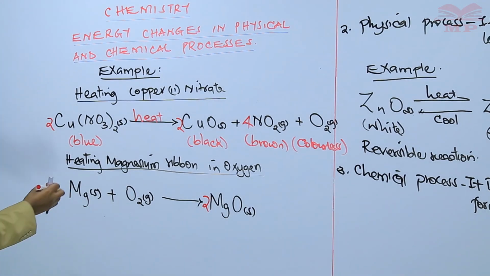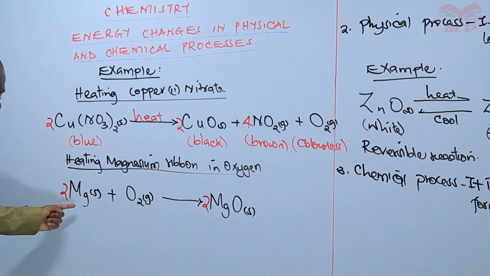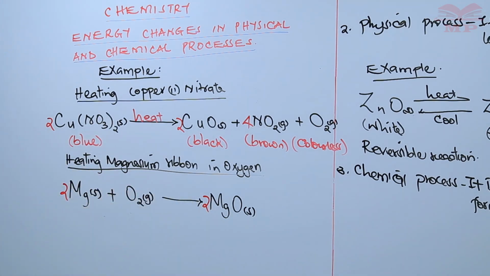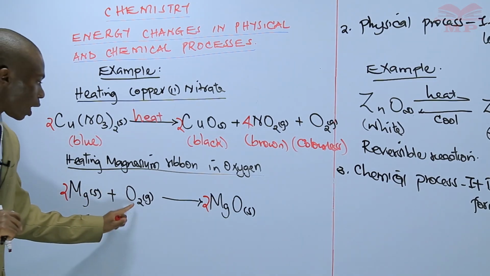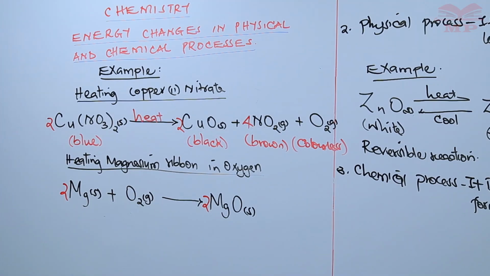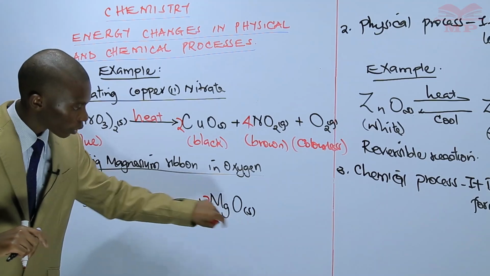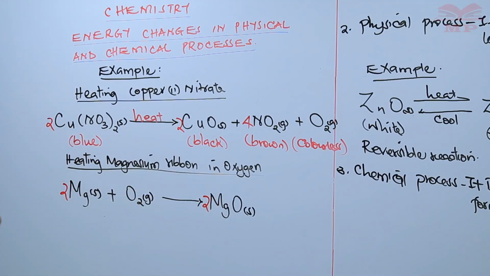So we just need a 2 just before the magnesium element. So the magnesium is now balanced. You have 2 magnesium atoms on this side, then you have 2 magnesium atoms on the product side. Go to oxygen element. We have 2 atoms on the reactant side. Then on the product side, we have 2 times 1, they are 2 oxygen atoms. So the equation is now balanced.